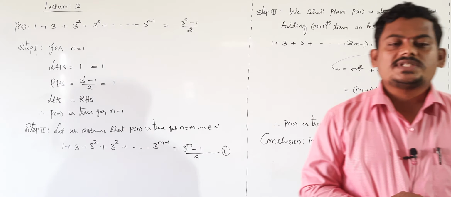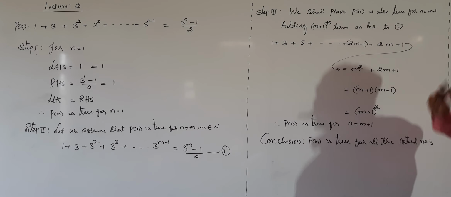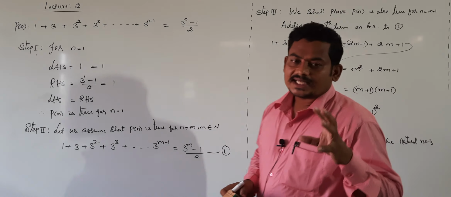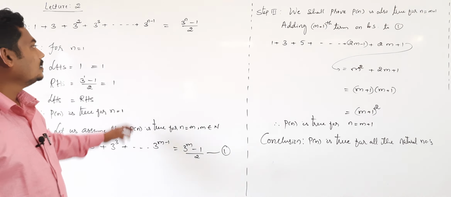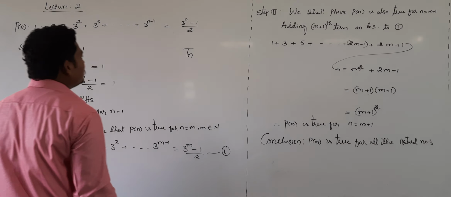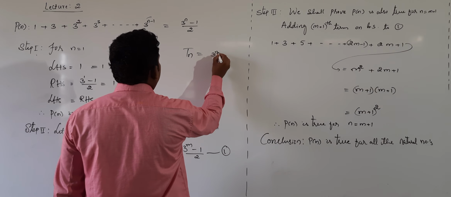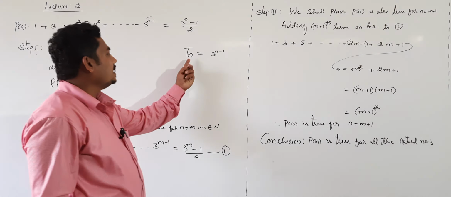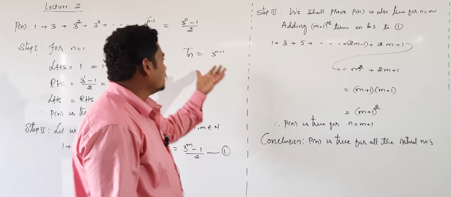After that, same procedure only. We shall prove P of n is also true for n equal to m plus 1. For that, just add the m plus 1th term on both sides. In this case, tell me what is the m plus 1th term. Or before that, what is the nth term? The term in the nth position: Tn equal to 3 power n minus 1. This is our nth term.